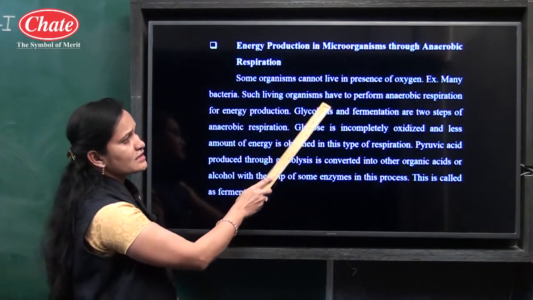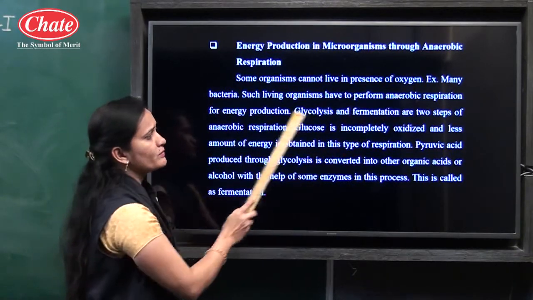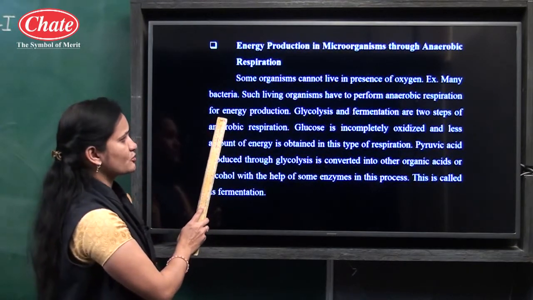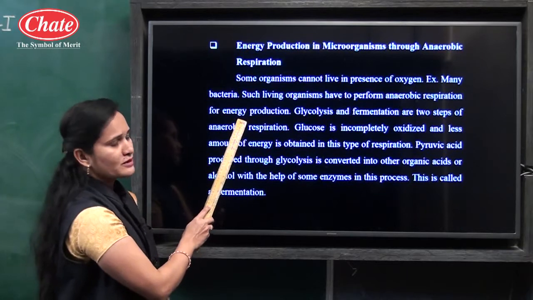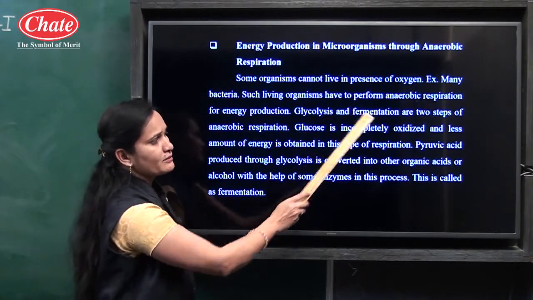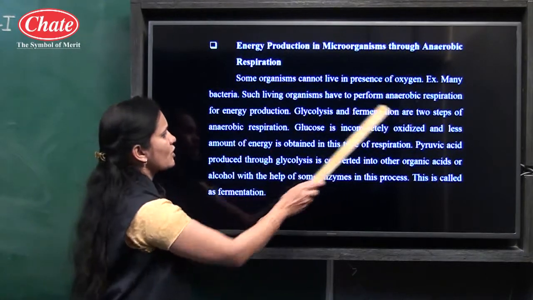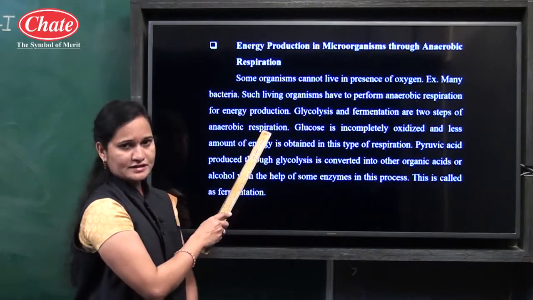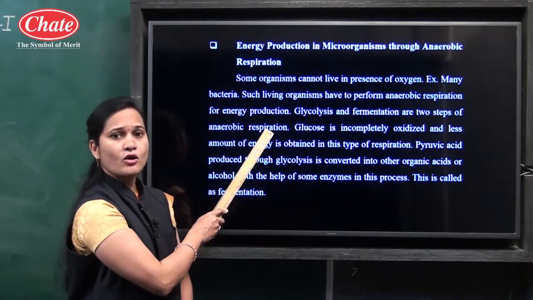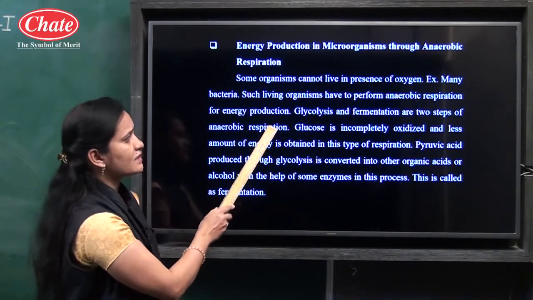Such living organisms have to perform anaerobic respiration. Without oxygen they do the respiration process, and for which purpose? For energy production. Glycolysis and fermentation are two steps of anaerobic respiration.